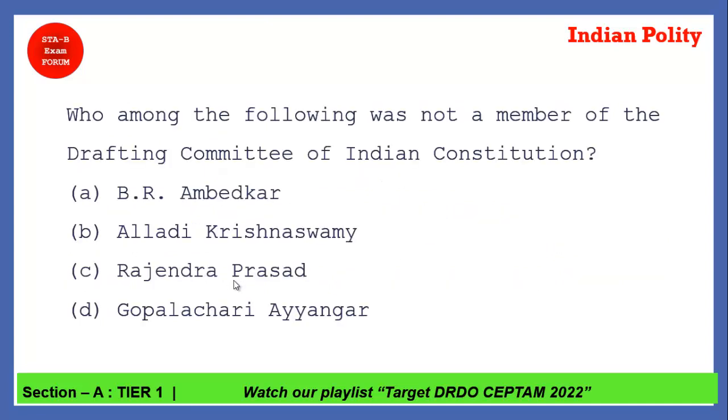Who among the following was not a member of the drafting committee? So you know the members. If you don't know, you have to see the options. We know that Dr. Rajendra Prasad was not in the drafting committee. He was the president of the Constituent Assembly. So straight away option C is the correct answer.